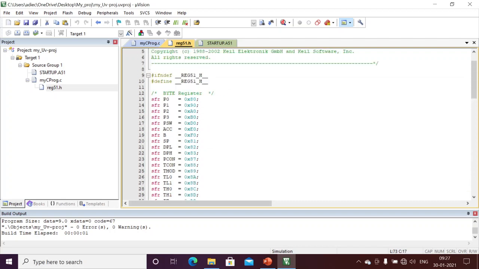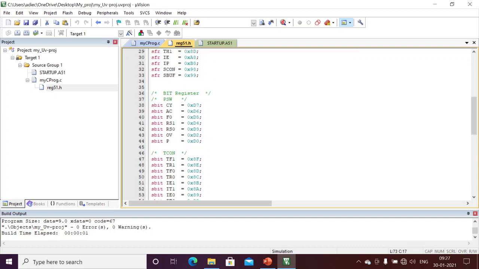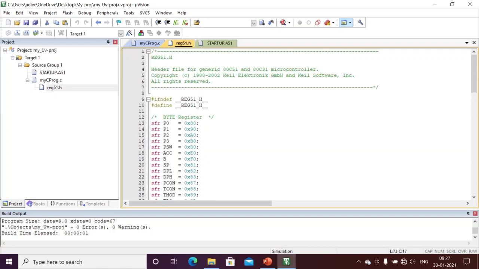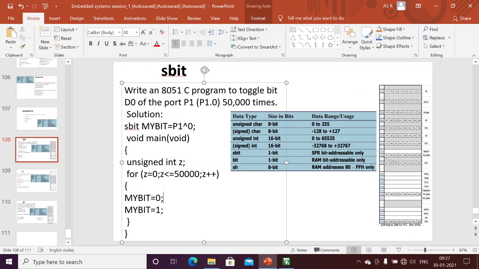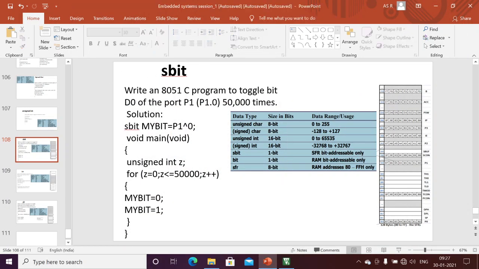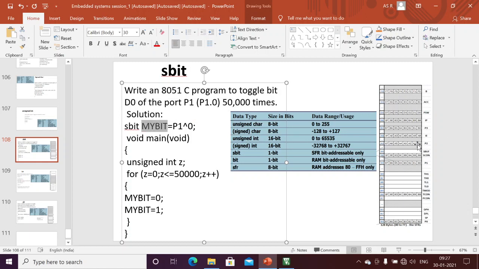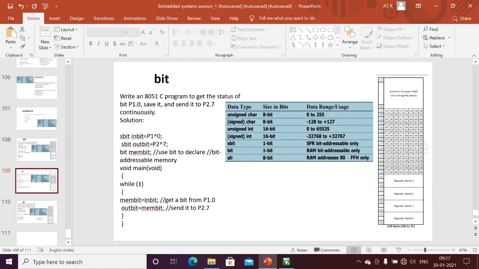In a similar way, here port 0 should be there. See here, 80. Here we have only the SFRs. Okay, here I come to know how to define my particular bit in an SFR register using sbit. In a similar way we have executed. If you want to access 1.0, we can access it here; I can just change it here.